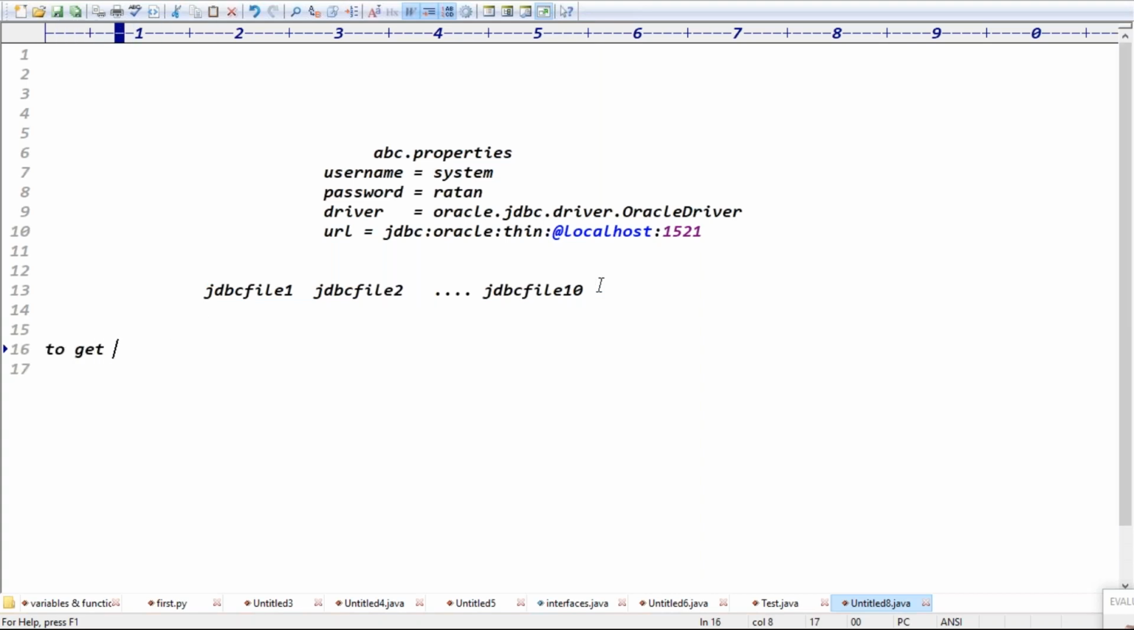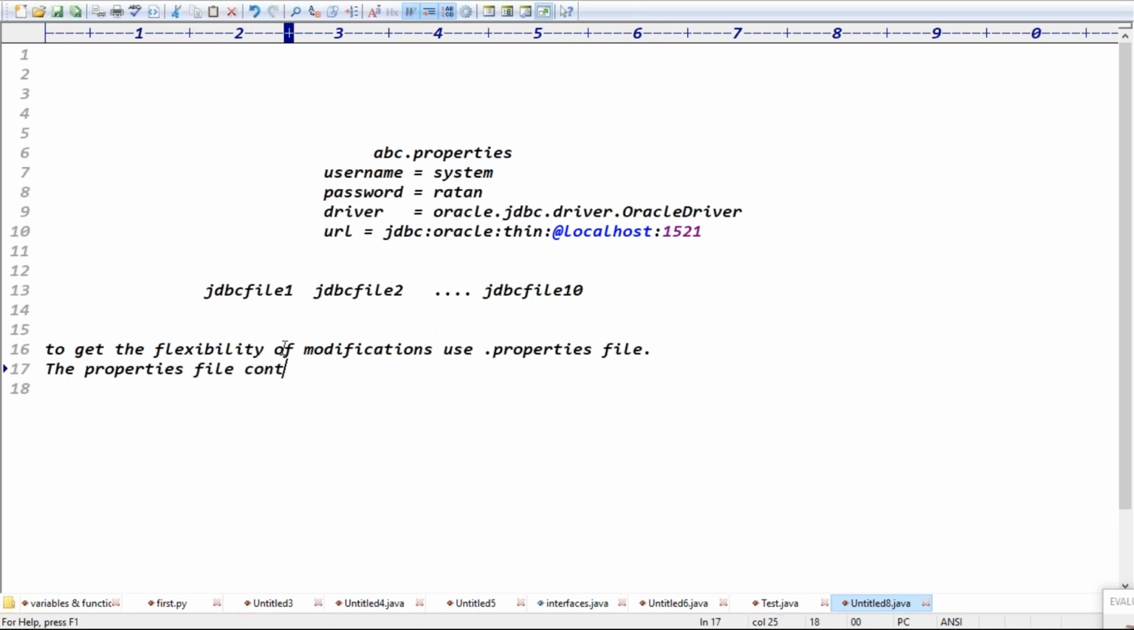So to get the flexibility of modifications, use which file, guys, here? The properties file, right? Exactly, guys. Because what does the property file contain? The property file contains the data in the form of key value. The property file contains the data in which format, guys?